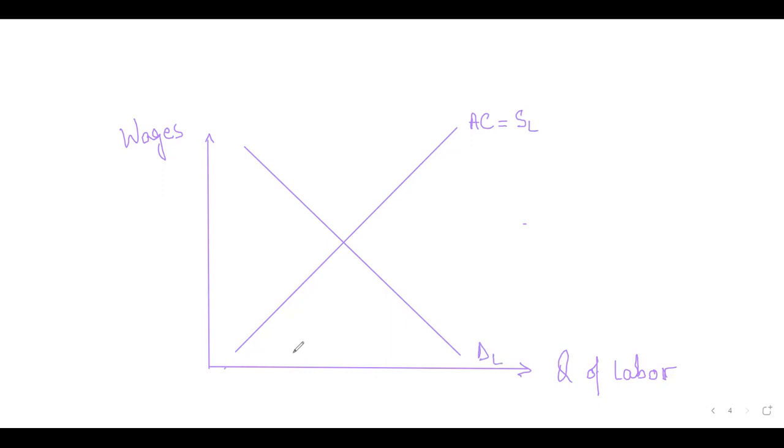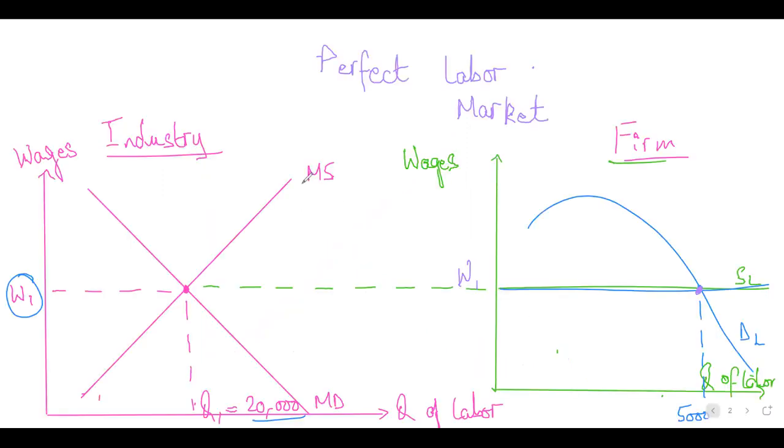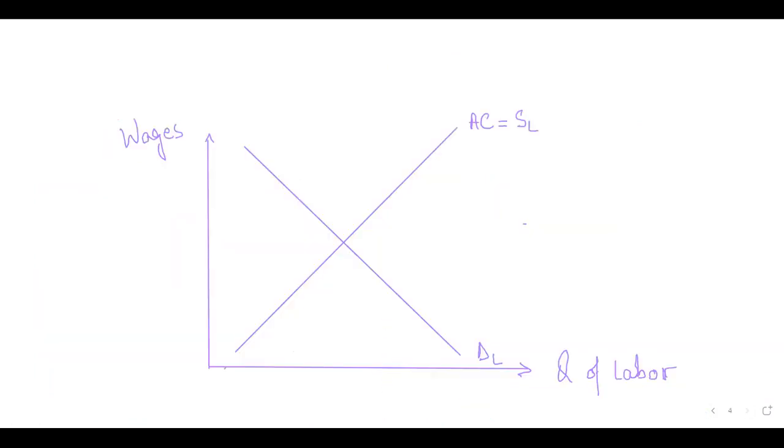This is making sense, students, right? Then what happens in a perfectly competitive market that we just saw? The upward sloping curve is the supply of labor, and the downward sloping curve is the demand for labor. Wherever the two intersect, that is the equilibrium in a perfectly competitive market. I will also show you what happens in a perfectly competitive market so that we can compare it with the monopsony.